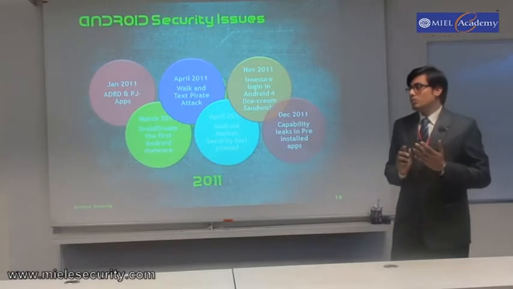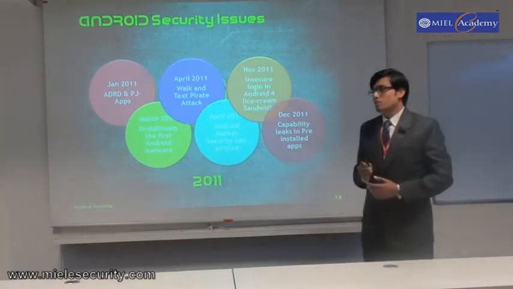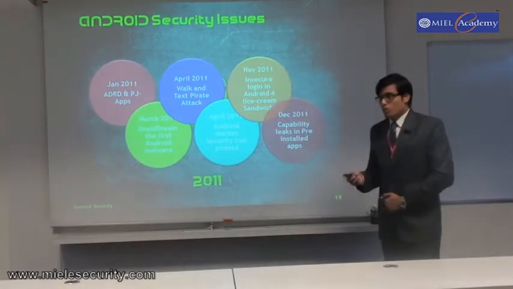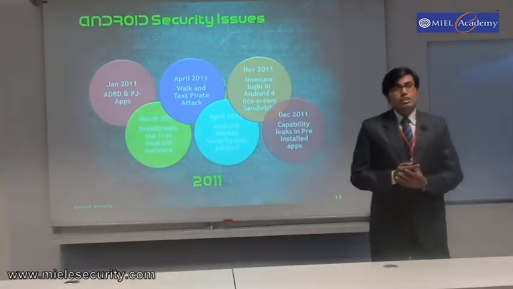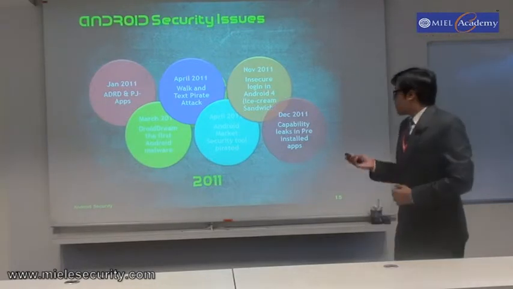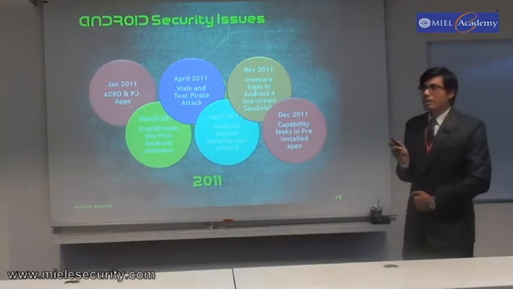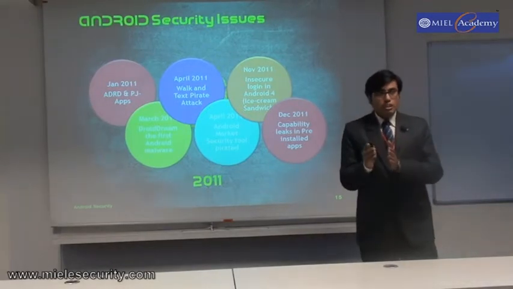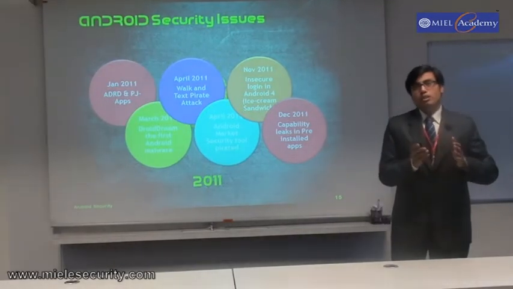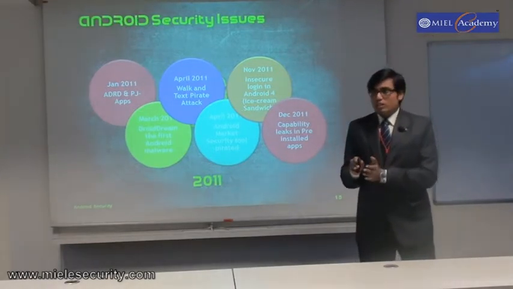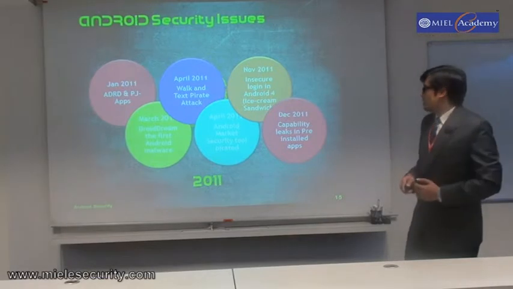So you didn't actually need the person to be physically present to log into the device. And now on 2nd December, they launched the HTC Evo Android device, in which they discovered capability leaks. Capability leaks are like when you have one application, but you deny permission to that application, and that application uses the rights of another application to do its malicious intent.